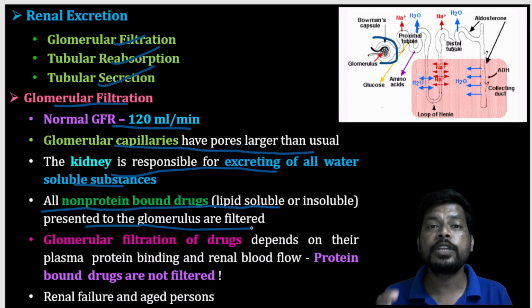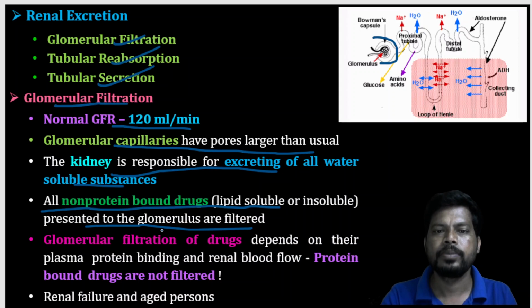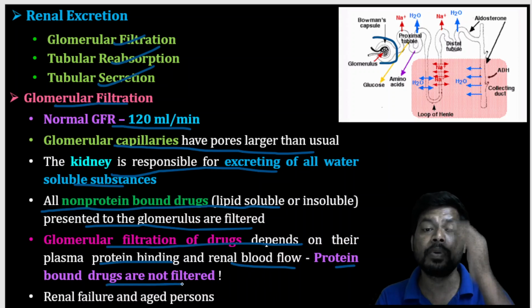If albumin is present in the urine, it is definitely a problem in the kidney. Next, glomerular filtration of drugs depends on their plasma protein binding as well as renal blood flow, and protein bound drugs are not filtered. I already gave this information to you.